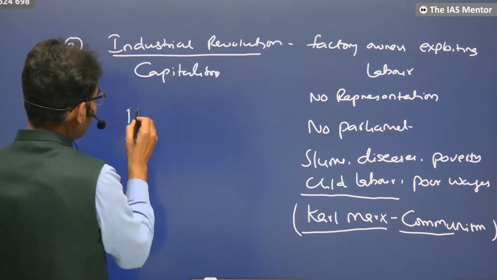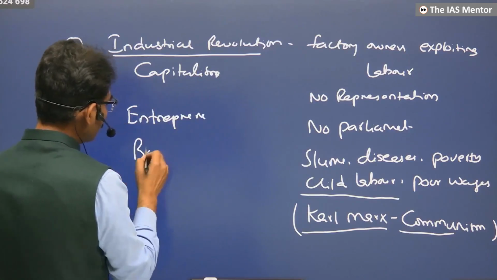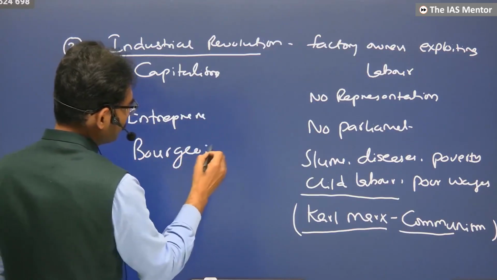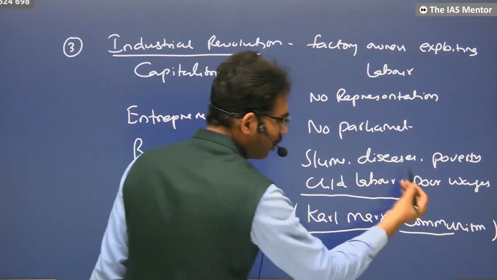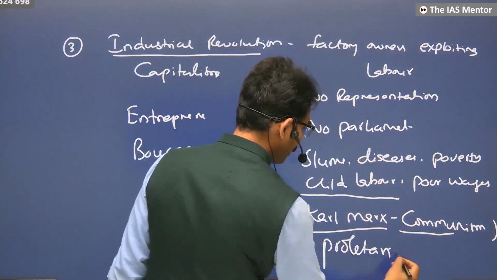Capitalism means entrepreneurs. Entrepreneurs are called bourgeoisie. What Karl Marx called the labor class is the proletariat.